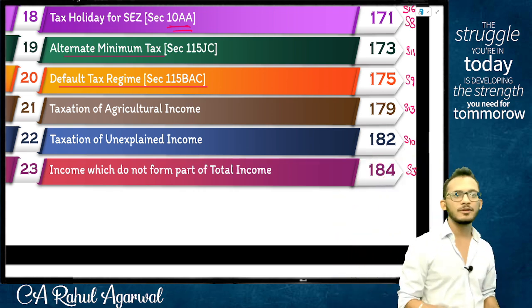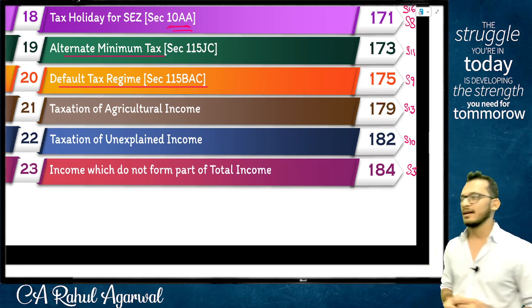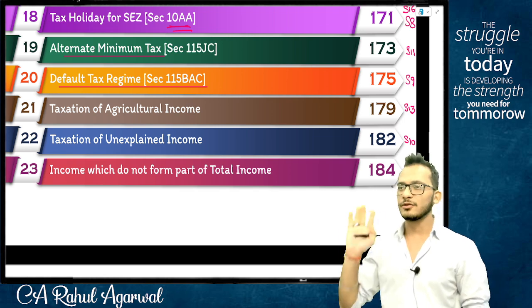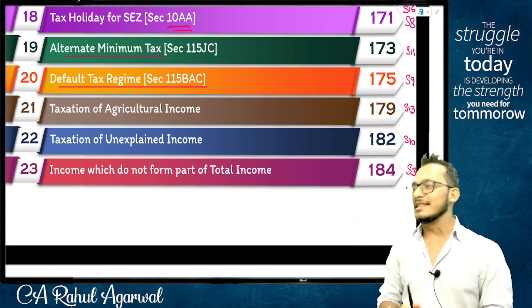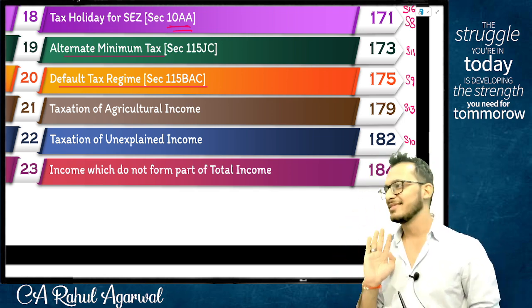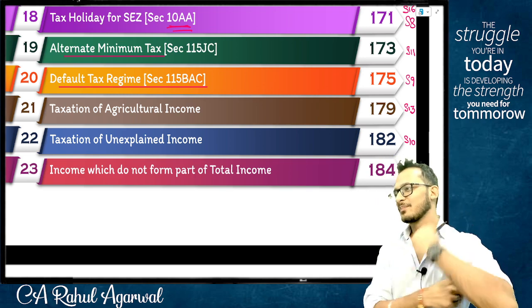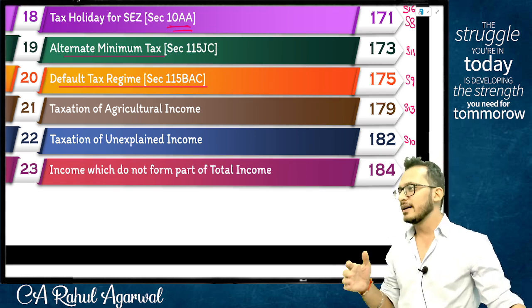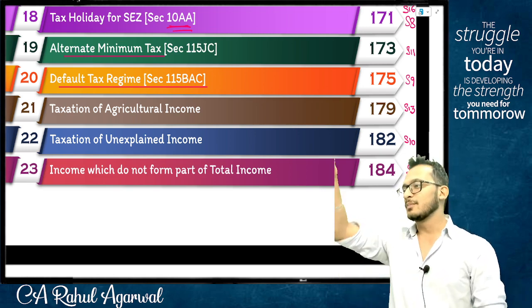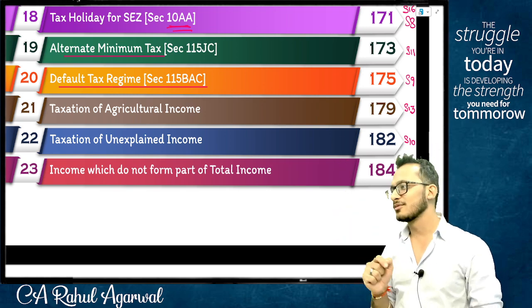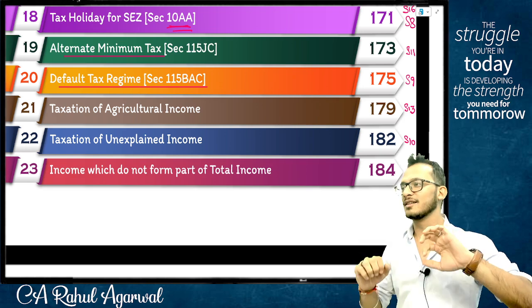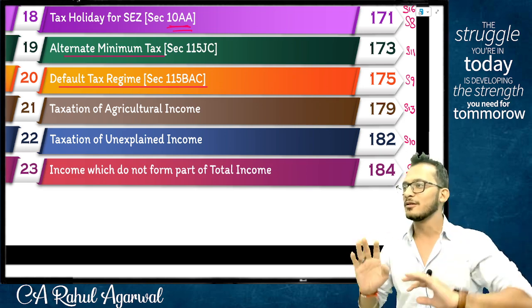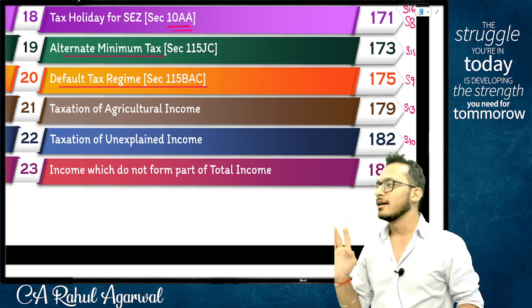This is what your chapter looks like. If you follow your golden rules, your syllabus is over. Now it looks easy. Definitely not. My small request, people: while I'm not giving you the books right now, you will get them by next week. You are supposed to go through these golden rules. As much as you have mugged up accounts, what is debit, what comes in, credit, what goes out, you will remember the golden rules and come.